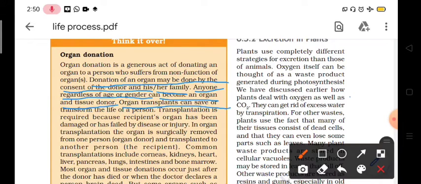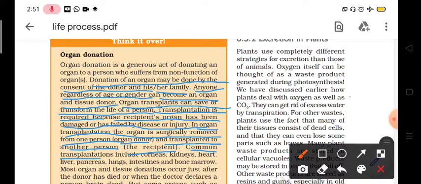Organ transplant can save or transform the life of a person. Transplantation is required because the recipient's organ has been damaged or has failed by disease or injury. Means there are two reasons through which the organ becomes damaged. In organ transplantation, the organ is surgically removed from one person, who is known as the organ donor, and transplanted to another person, who is known as the recipient.